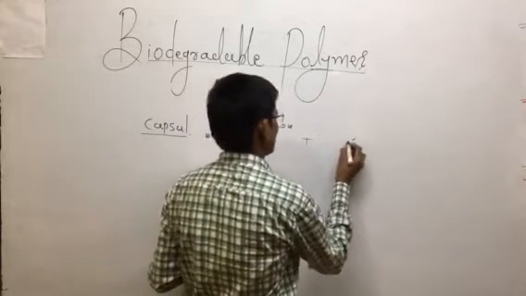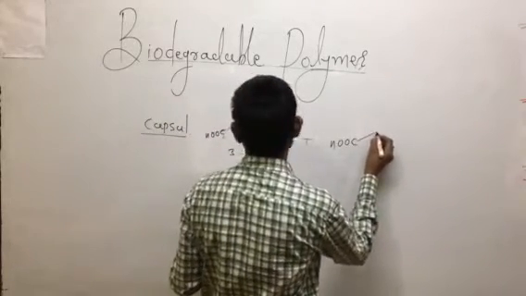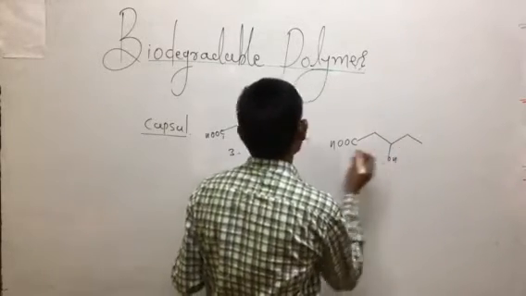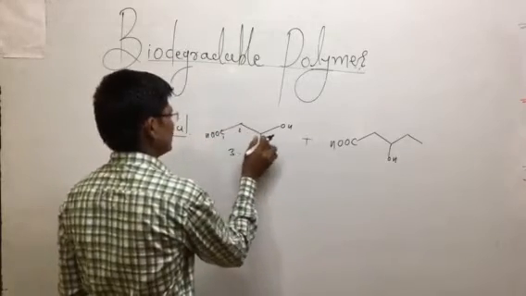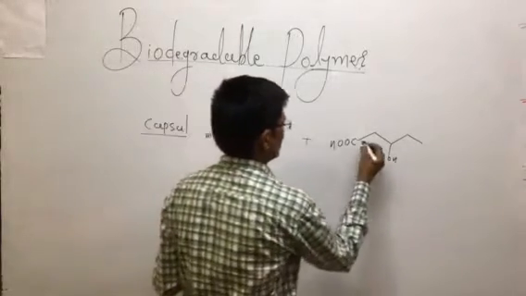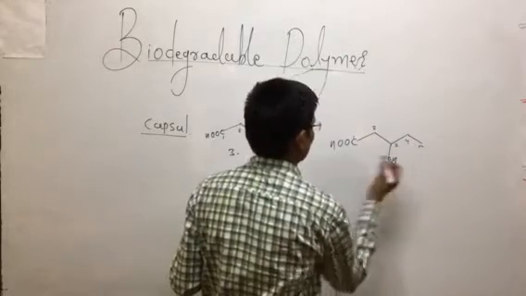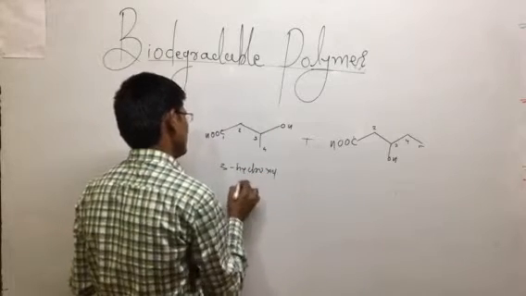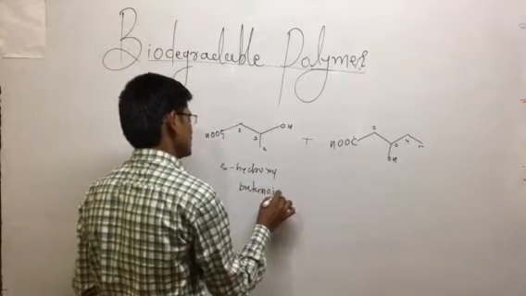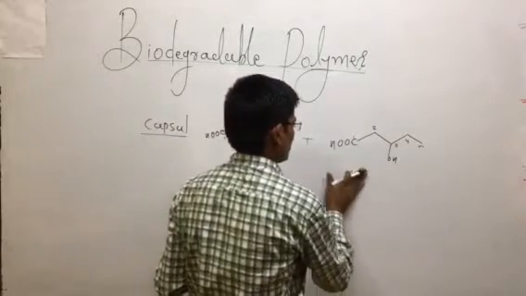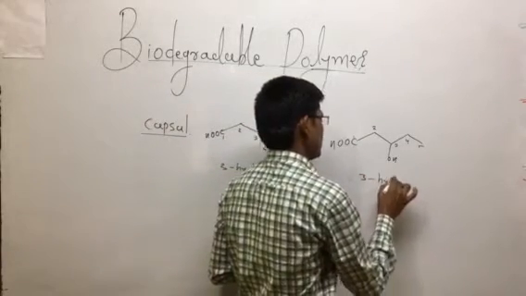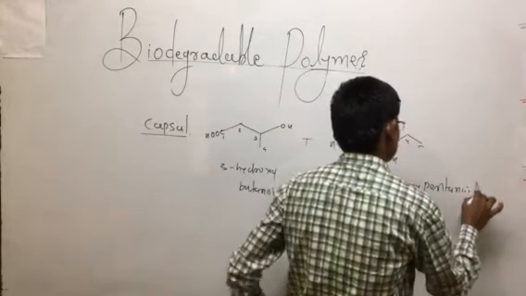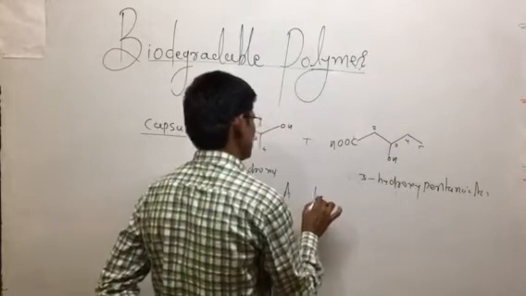And this is another type of compound. You can take 3 hydroxy pentanoic acid, with carbons 1, 2, 3, 4, 5. So the two compounds are 3 hydroxy butanoic acid and 3 hydroxy pentanoic acid.